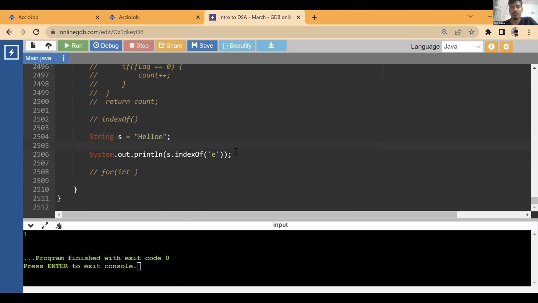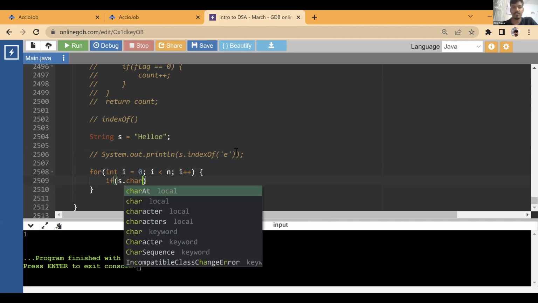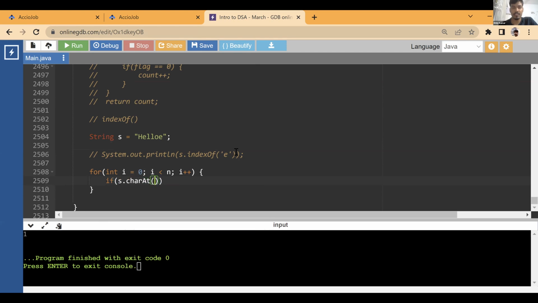Now can we write this ourselves? Yes, we can. We loop from 0 to less than n, i++. Now you can check if s.charAt(i) is equal to the character we are looking for, let's say e. We take the index, which is our result, ind equal to -1.